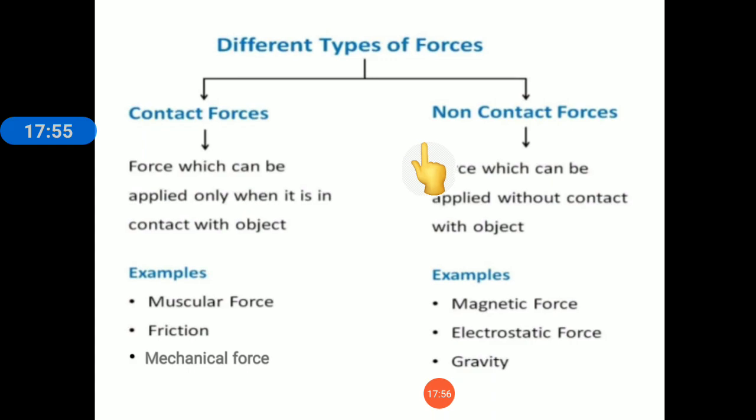And when the two objects are not in contact with each other, they are not touching each other, but they are influencing each other, in that case that force will be a non-contact force. Examples of contact forces: muscular force, frictional force, mechanical force.